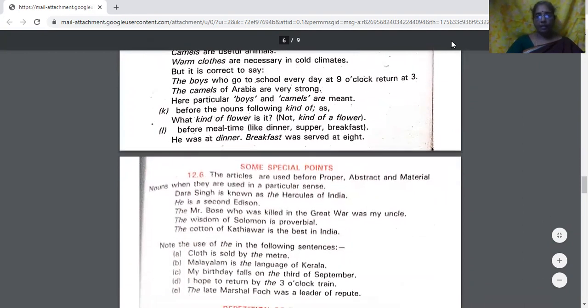The camels of Arabia are very strong. Here, particular boys and camels are meant. Boys who go to school every day, camels of Arabia. So we use the definite article there.